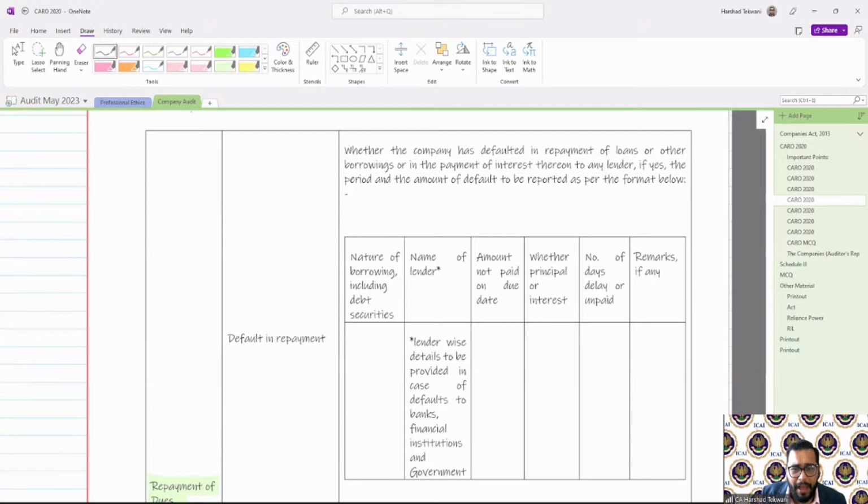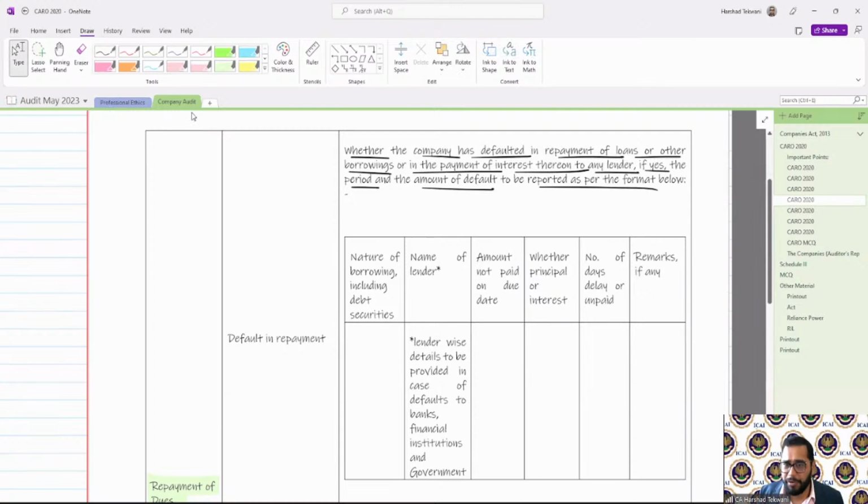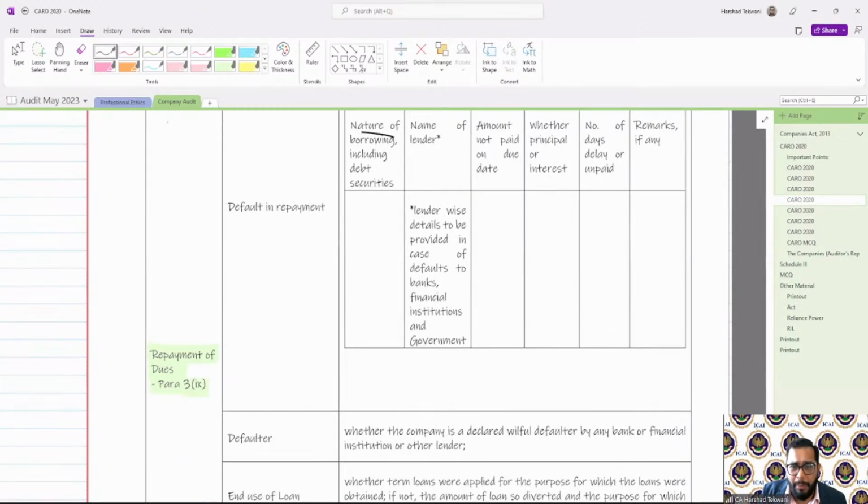Whether the company has defaulted in repayment of loans or other borrowing, or in the payment of interest to any lender. If yes, then the amount of default is to be reported in the prescribed format: nature of the borrowing, name of the lender, amount not paid on due date, whether principal or interest, number of days of delay or unpaid, and remarks. This is how it is required to be reported.